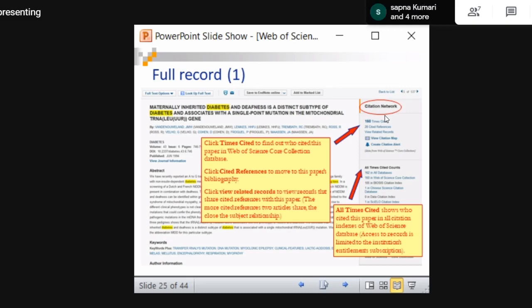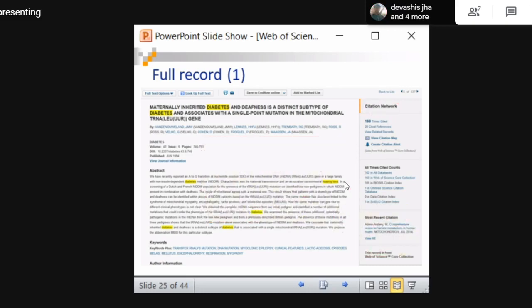Whereas the whole Web of Science has the core collection, the Chinese citation collection and others, like the SciELO collection and everything. So there might be papers in other collections that have also cited it. Here you see in core collection 160, here you can see 162. So two papers outside the core collection have also cited this particular publication. That is the difference.